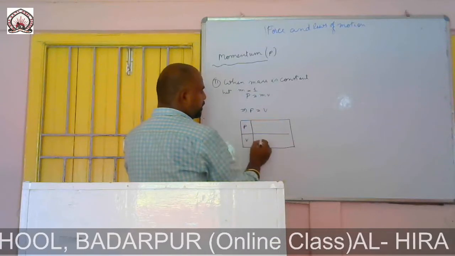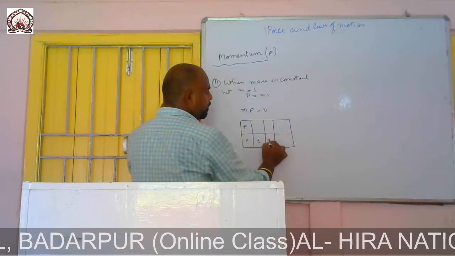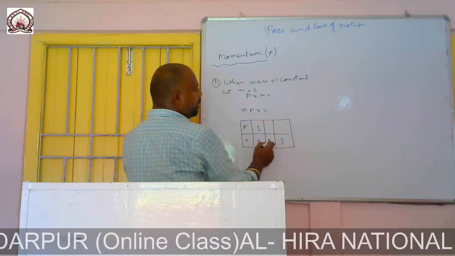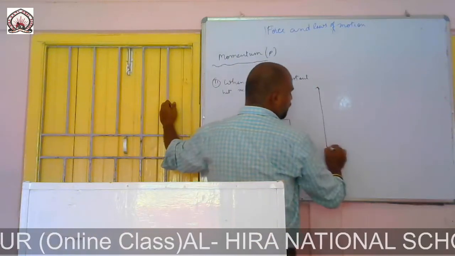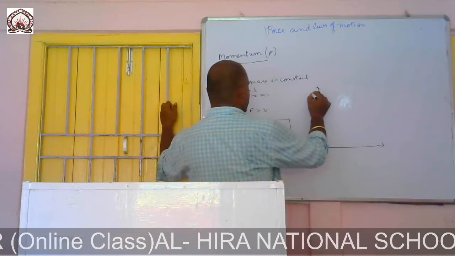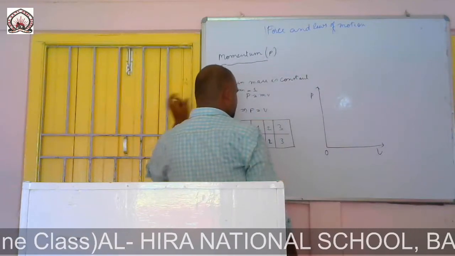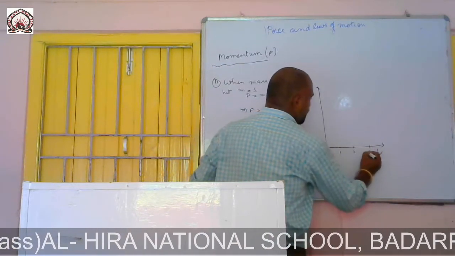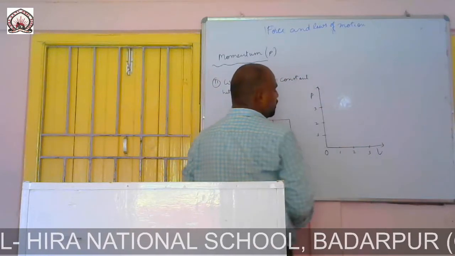momentum and velocity, if it is 1, 2, 3. If V equal to 1, P equal to 1; V equal to 2, P equal to 2; V equal to 3, P equal to 3. Now if I plot the graph, along this axis it is P, along this one is velocity V, this is 0, then we get 1, 2, 3 on each axis.